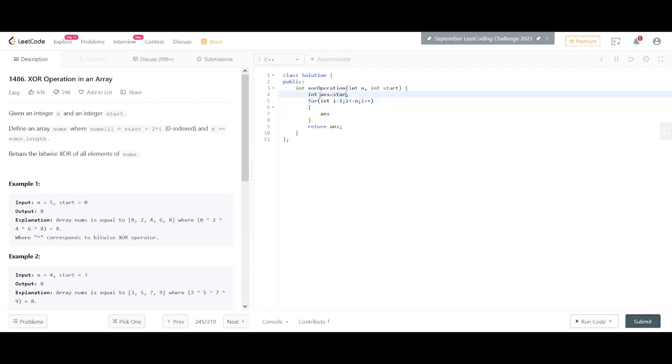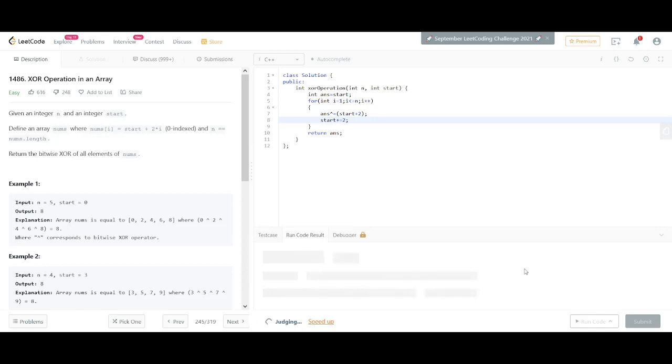We can just declare start instead of 0, and we just XOR equals to start plus 2, and then we could just increment our start plus equal to 2, and then this would be updating our start and leading to a new value of that.